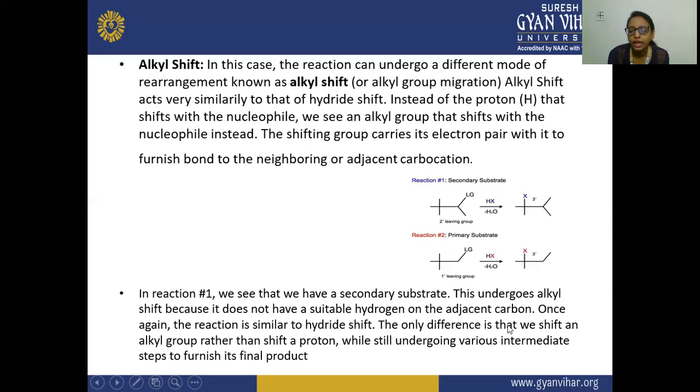The only difference is that we shift an alkyl group rather than a proton, while still undergoing various intermediate steps to furnish the final product.